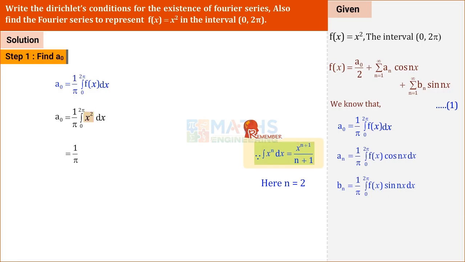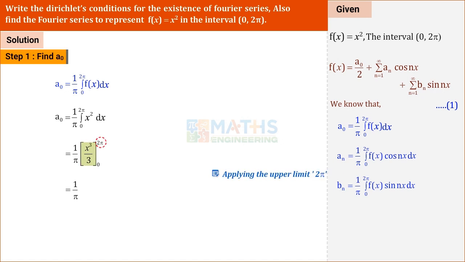Integral x power n dx. Tell me the formula. Integral x power n dx is equal to x power n plus 1 divided by n plus 1. What is n value here? As we have x square, n is equal to 2. Substitute in the formula. Integral of x square is x cube by 3. Limit varies from 0 to 2 pi. We keep 1 by pi as it is. Substitute the upper limit 2 pi in the place of x minus lower limit 0 in the place of x. Simplify. This is the value of a0.